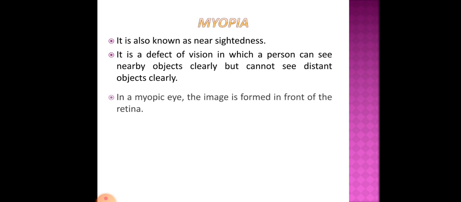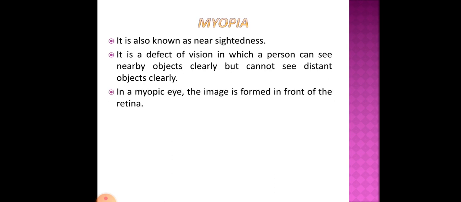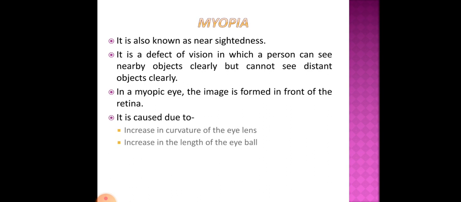Okay, in a myopic eye the image is formed in front of the retina. So why does myopia happen? Because the image which is supposed to be formed on the retina forms in front of the retina, not on the retina but just in front of it. Now, why is myopia caused? It is caused due to increase in curvature of the eye lens or increase in the length of the eyeball. When there is increase in the curvature of the eye lens or increase in the length of the eyeball, then myopia occurs. It can be corrected by using a suitable concave lens. So this defect can be corrected by using a concave lens.